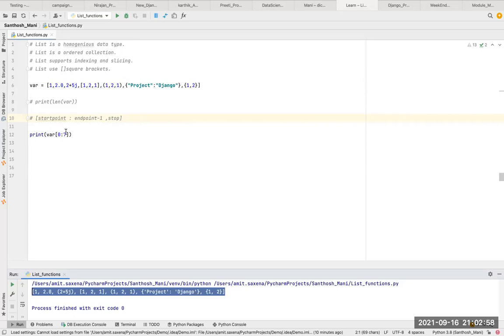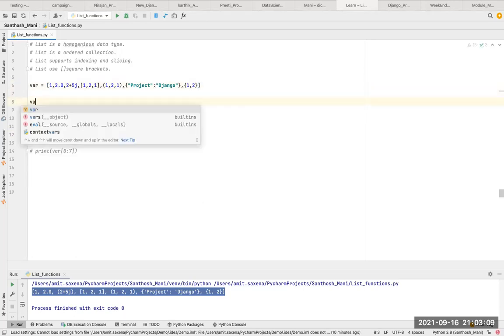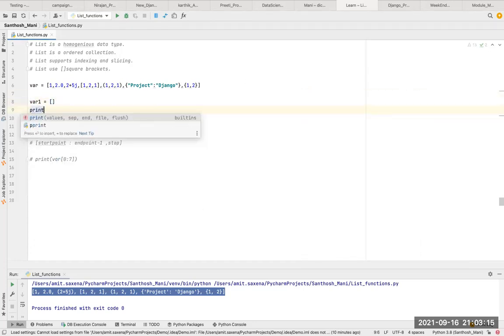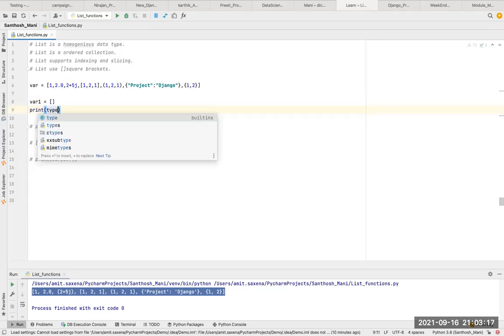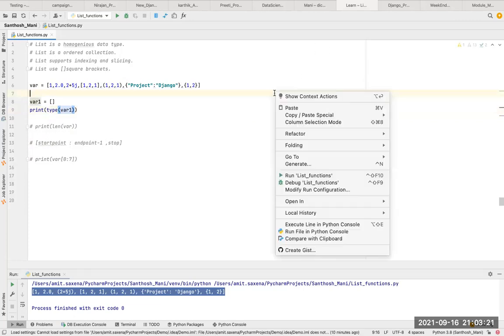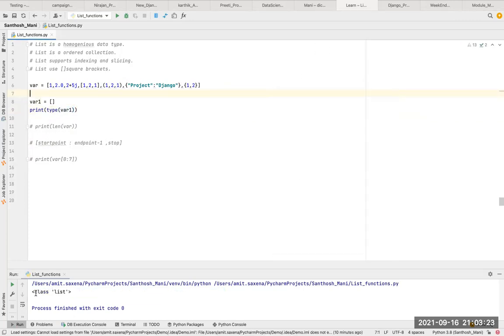Now I will comment this also. This property is also correct. Sublists support indexing and slicing; let's use square brackets. So here we can see. I will show one more thing: var equal to 1, equal to this one. Now I will run, and I want to check the type of this var. It is a list only, so this should print list. That's it. It is printing class list.